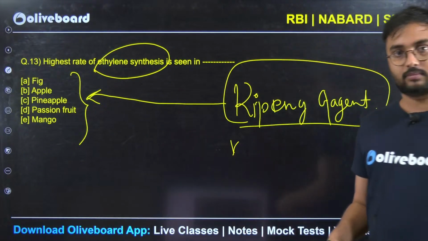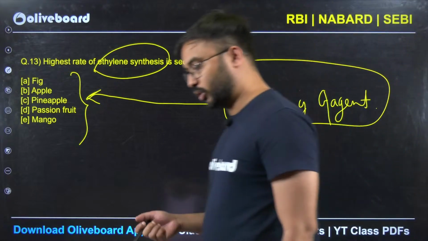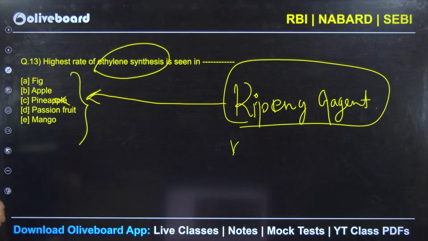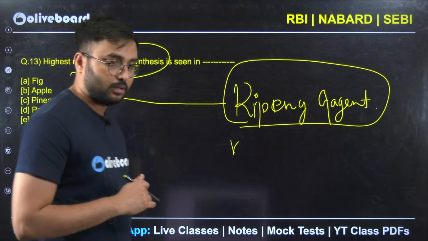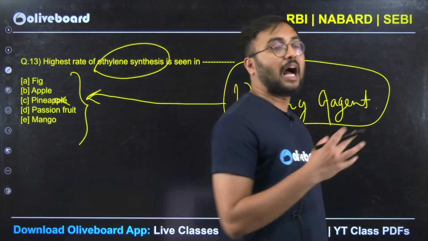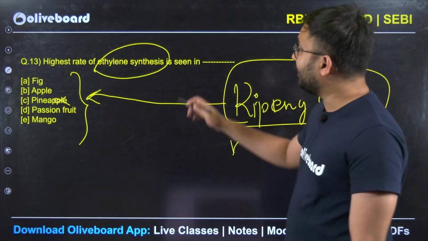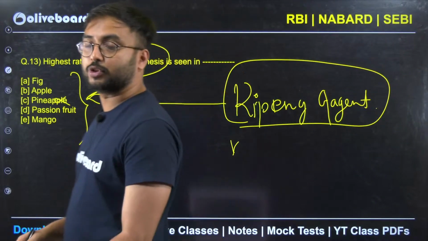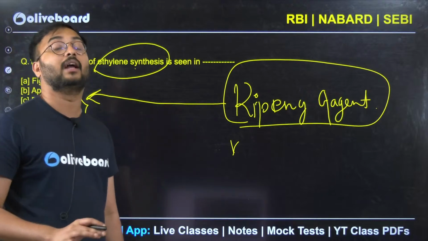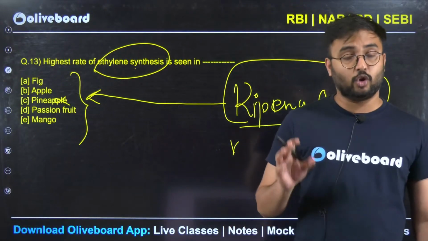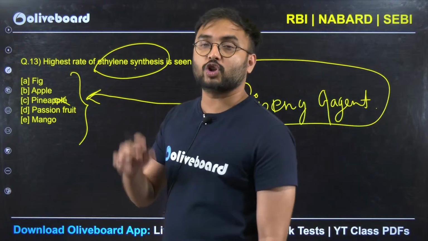Mango, passion fruit, fig, apple. Pineapple is a non-climacteric fruit, like grapes. If you pluck or harvest them, after removal, they are not able to produce this natural ethylene gas which is responsible for ripening, and that is why if you bring grapes and keep them on the table, if those grapes are sour, then those will be sour only.